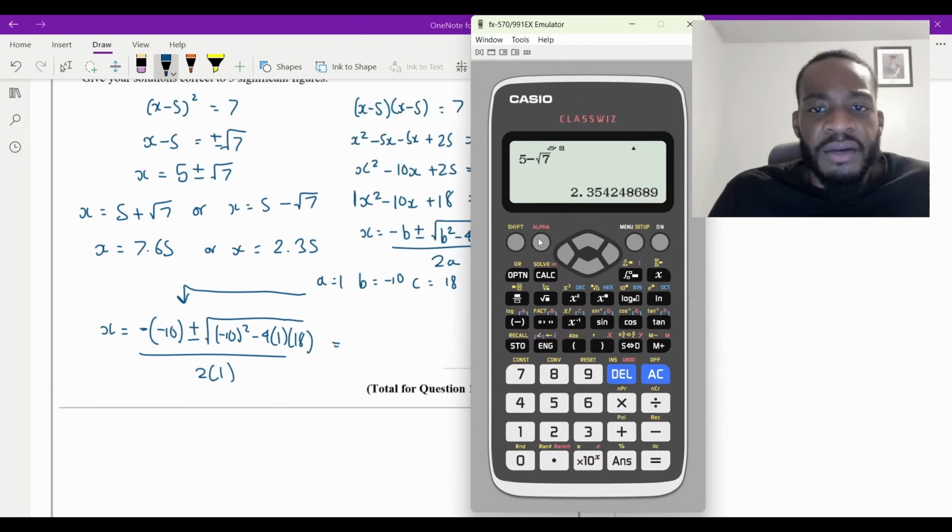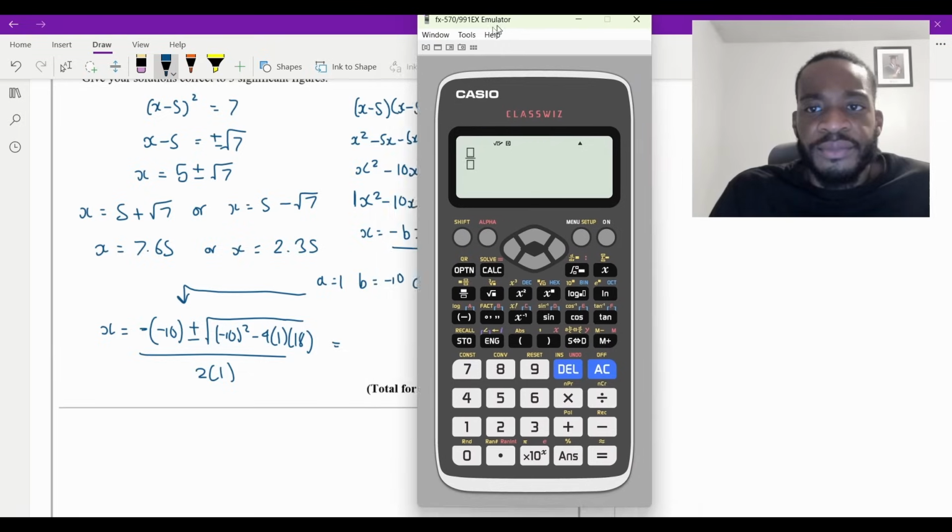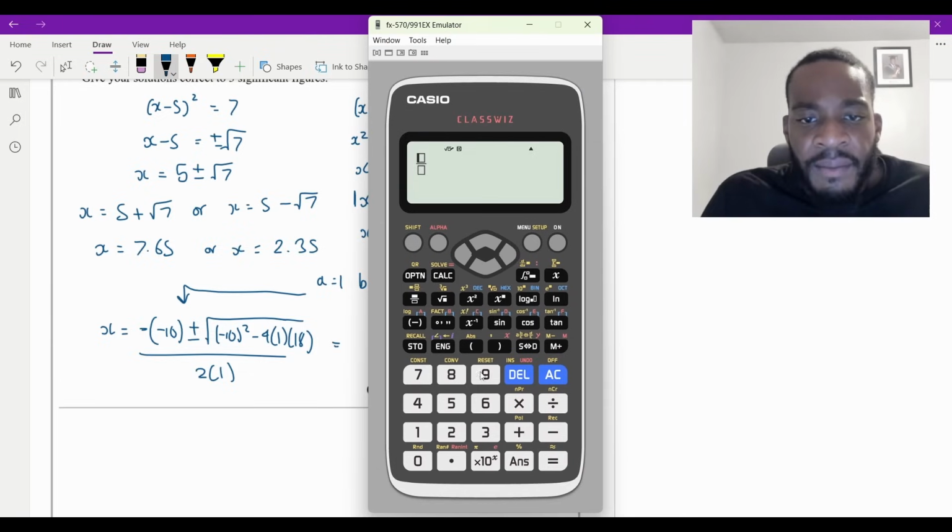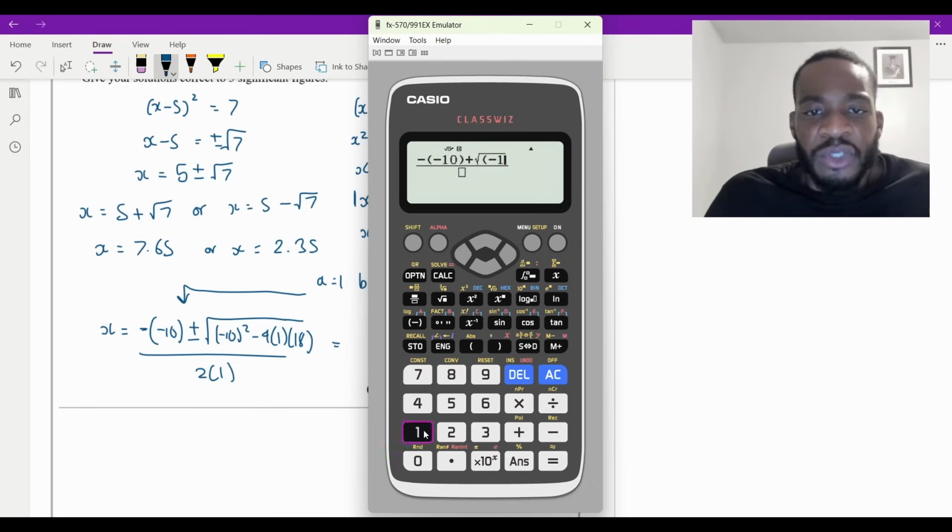So doing that, let me do it. It's going to be a fraction, and that's going to be a minus. That's going to be a positive term. I'm going to write it super clearly, exactly the way I've written it. Put the plus first, and then minus 10 all squared, which I know is 100, but again, I'm going to put the squared around it. Minus 4, and then it's going to be 18, isn't it? Like that. And then all over 2 times 1.